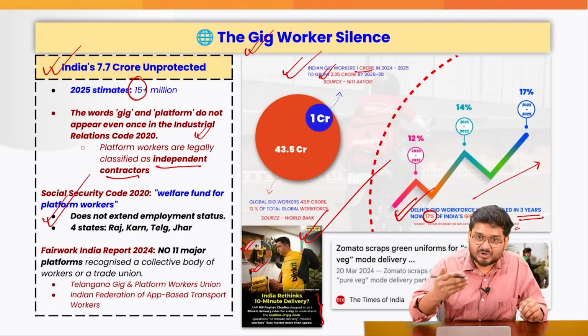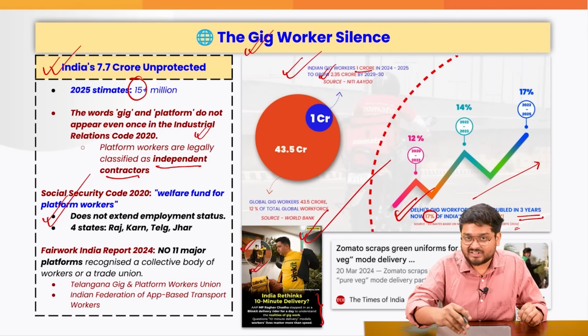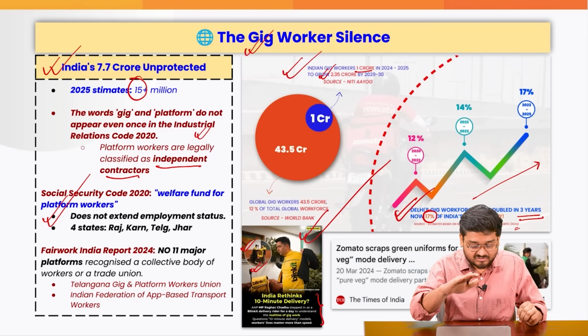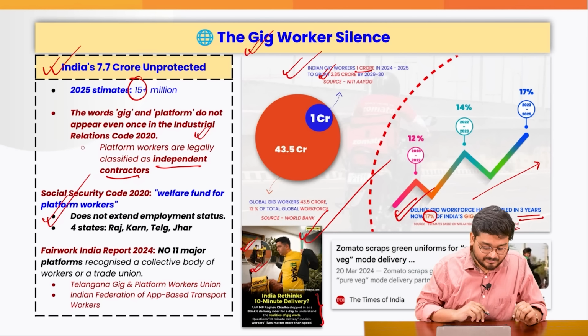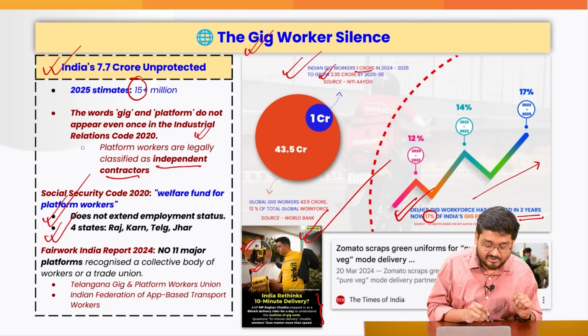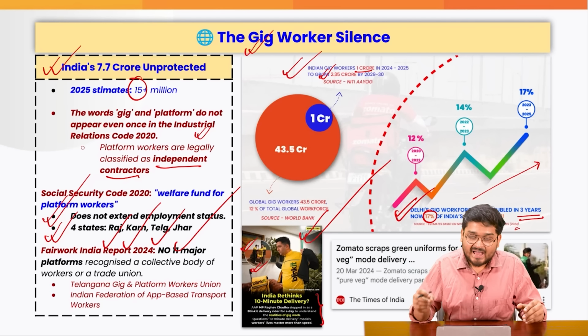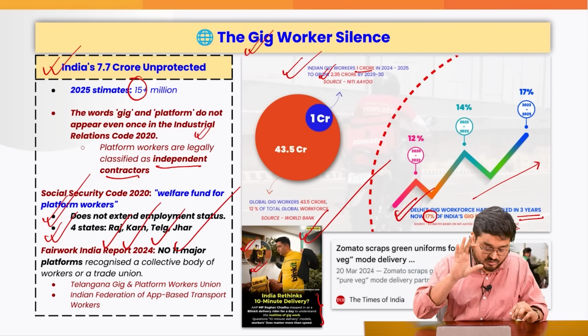They will be paid according to the number of deliveries that they do and the number of hours that they work. There is no simple base salary that they are paid. Now, in India, there is actually a growing amount of awareness among the state governments. So the states of Rajasthan, Karnataka, Telangana, Jharkhand, they have come up with their own labor laws, and labor laws regarding especially the gig economy.